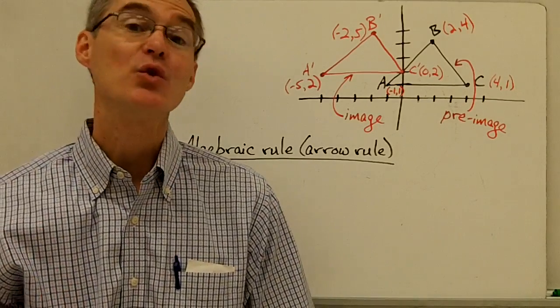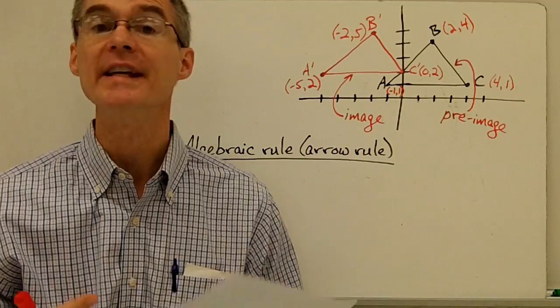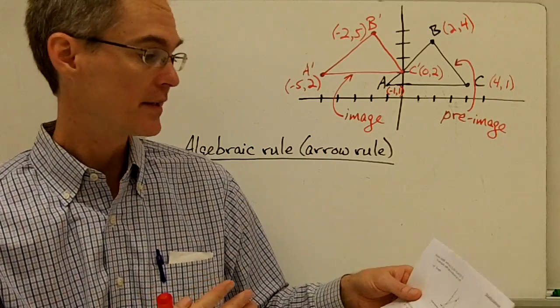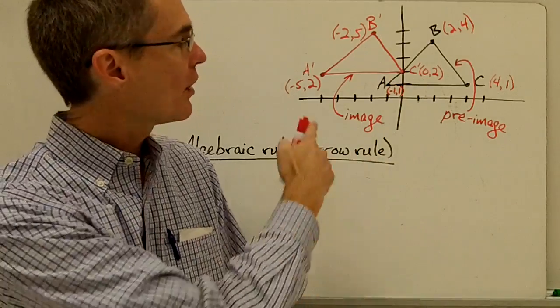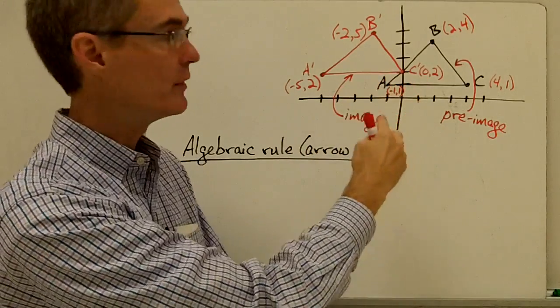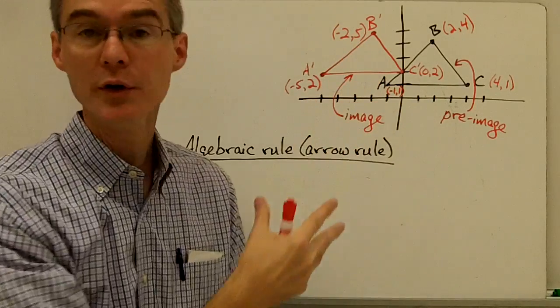So now we've described this translation in two ways. One, we've described it using English, right? We've said take the triangle and move it left 4 units and up 1 unit. We've also described it graphically. We've actually drawn the triangle and we moved it left 4 units and up 1 unit.